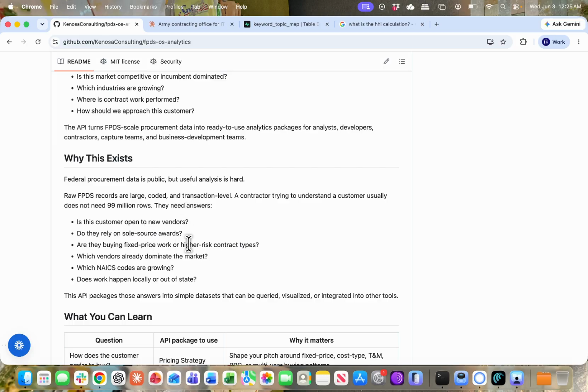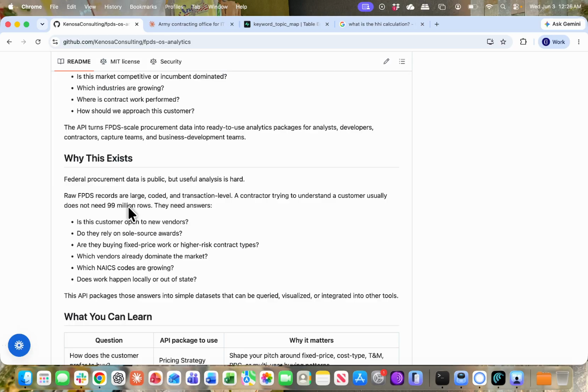Now, most contractors don't need all that data unless you're really sophisticated and looking for something very specific that only you could find. So we've built these analyst views to answer specific questions that are very common from contractors when deciding what business decision to make.